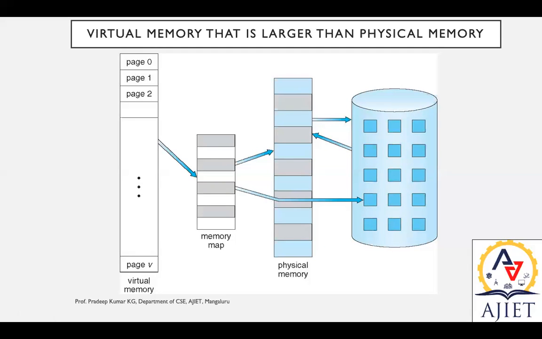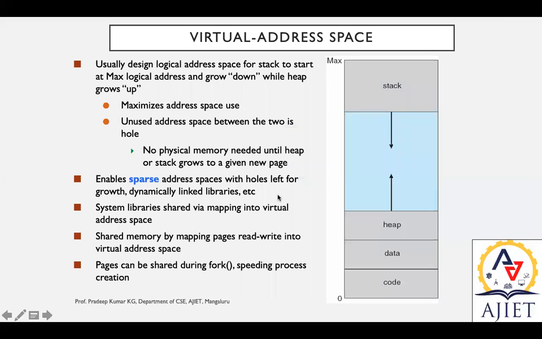Okay, understood? Any clarification you may ask. Now this is a division of virtual memory into equal sizes. This equal size division will have its own continuous address, which is the address space. Here, 0, 1, 2 up to V are the number of divisions, and each single division will have data. That data is mapped with this memory map and then physical memory. So how will we get to know the address space?